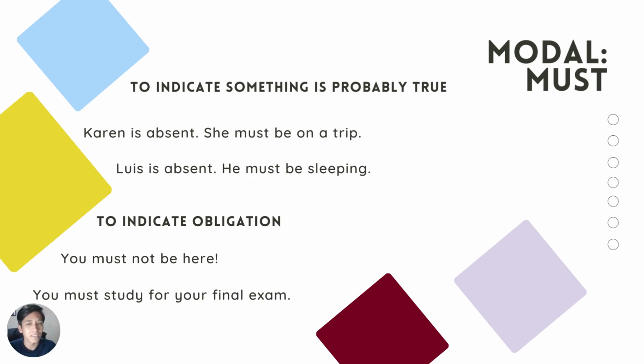We think that it is probable that Karen must be on a trip, or Louis is absent. He must be sleeping. It's like a conclusion. Here we are drawing a conclusion of what Louis might be doing. Louis is absent, so I think he must be sleeping.